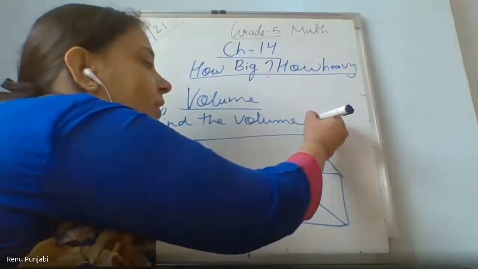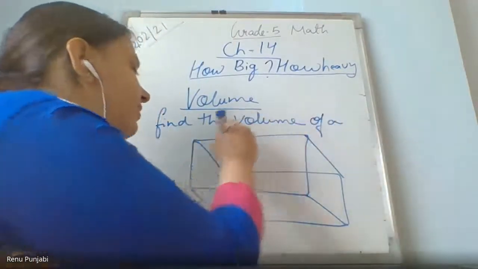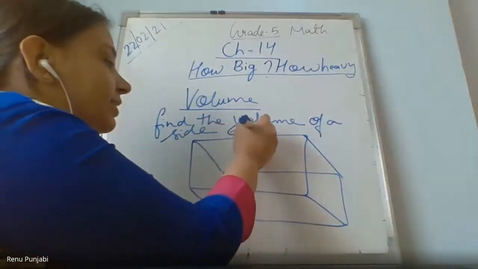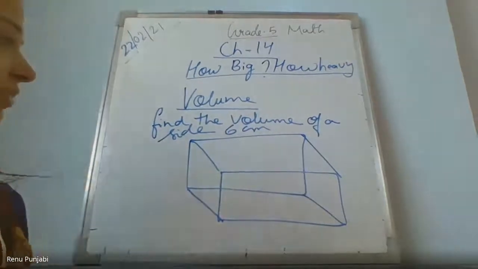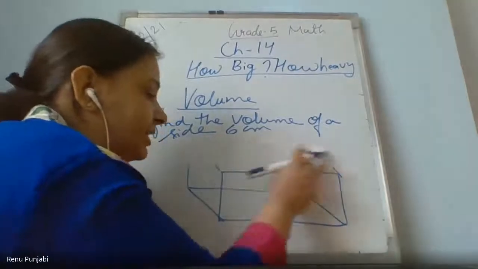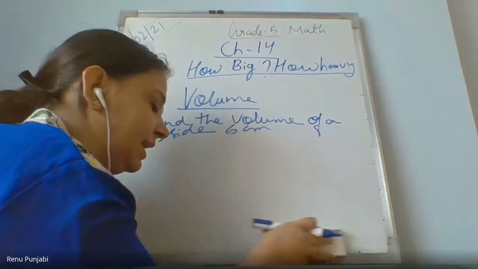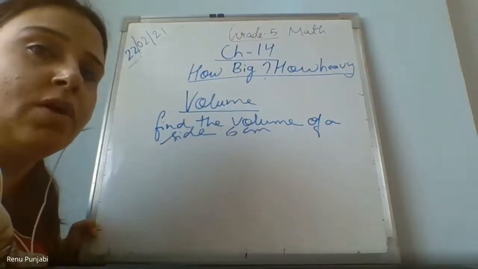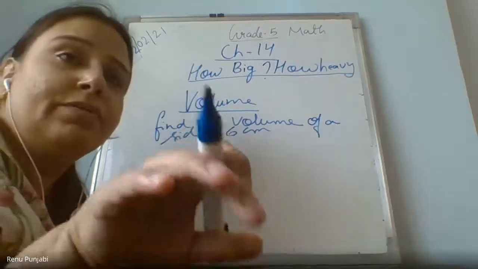Ma'am, you please continue. Find the volume of a figure which has side 6 centimeter. Then, what do you think? Which figure is this? Only one side is given. What do you think? Which figure is this? Cube. Very good, Dhruvi, because only one side is given, and we all know that a cube has all sides the same. Those who are saying cuboid, they are wrong because only one side is given.